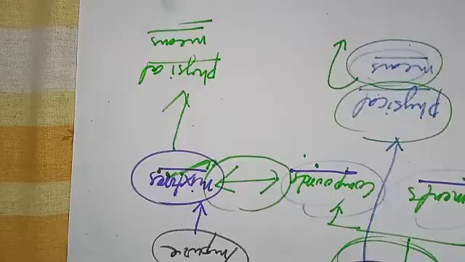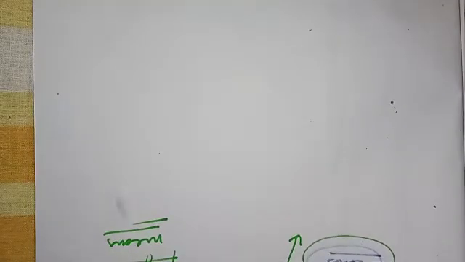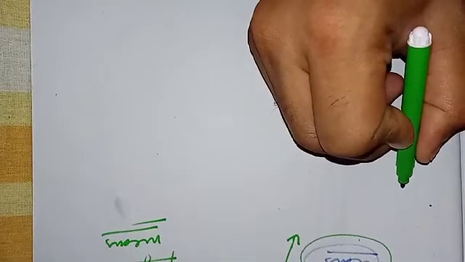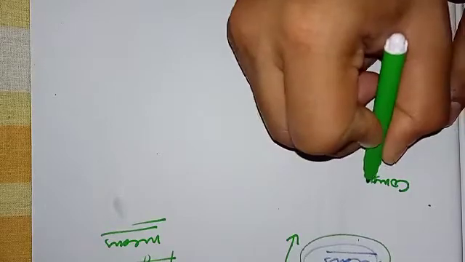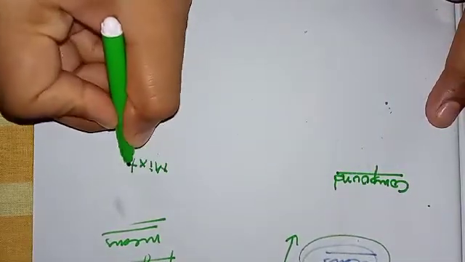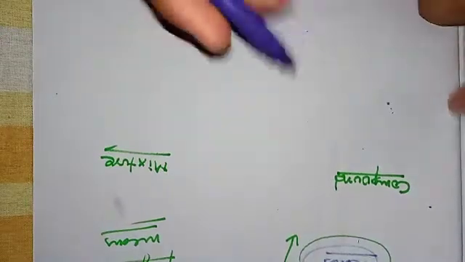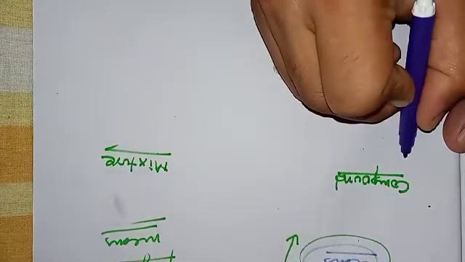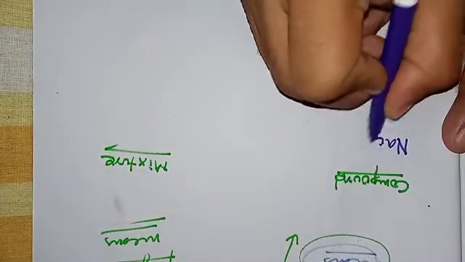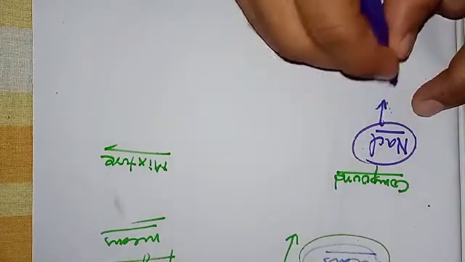Okay, let me explain in more detail. Let us take examples of a compound and a mixture, and let me explain the difference. Taking an example of a compound: NaCl. So NaCl is a compound. That is what? Sodium chloride.